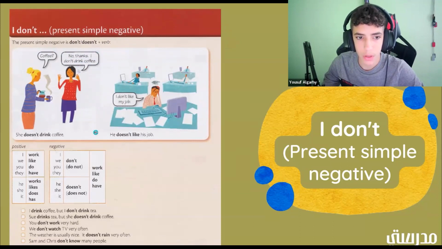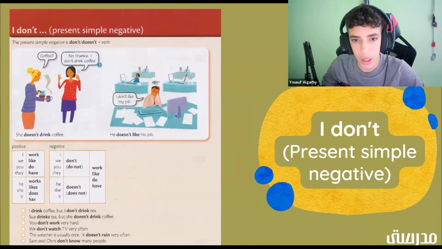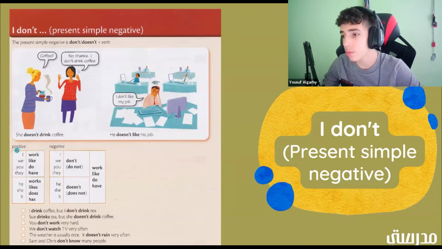Here it says, no thanks, I don't drink coffee. So we have the present simple negative here. And then it says down here, she doesn't drink coffee. And then here we have, I don't like my job, and it says he doesn't like his job. So we have positive and negative groups once again. Let's go ahead and read through these.